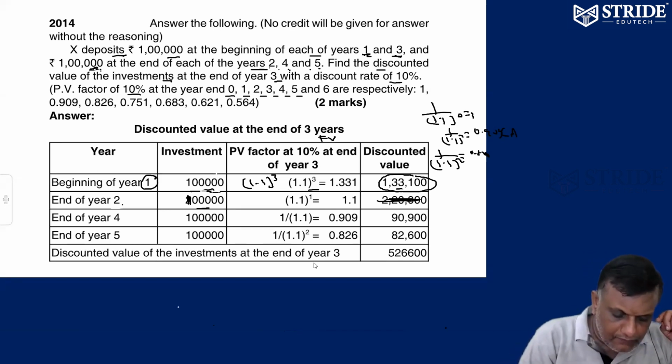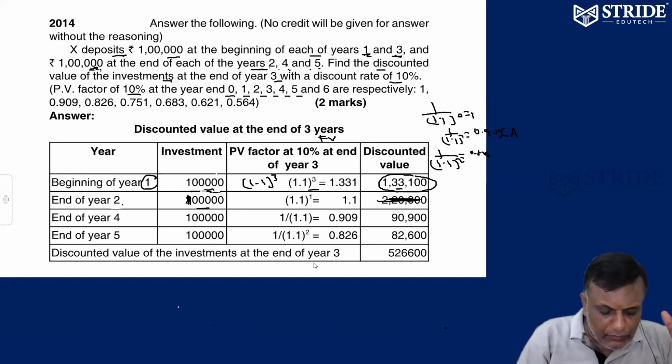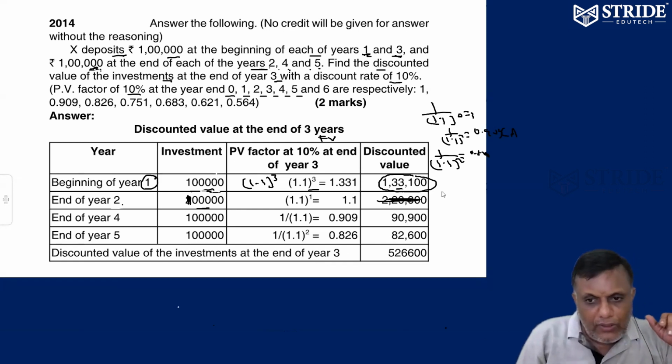So 1 lakh into 1.1, year end of year end. One more year only pending. So it's going to be 1 lakh 10,000. That's it.